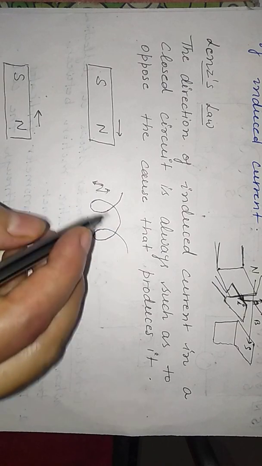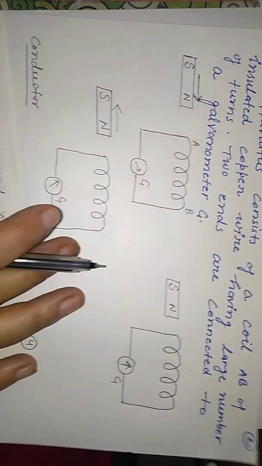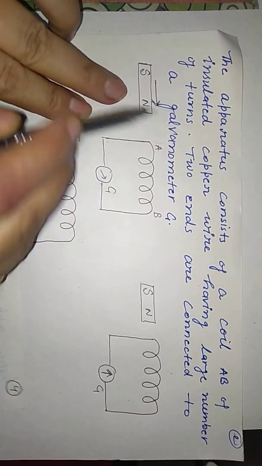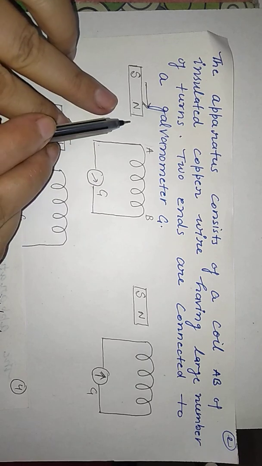So you know that the current will flow in the anti-clockwise direction. Here we have taken this one, this is north. So here north, we are bringing the magnet towards the coil. Then what will happen?